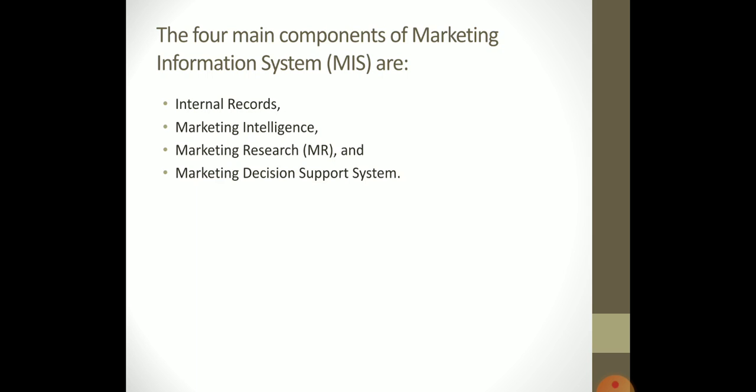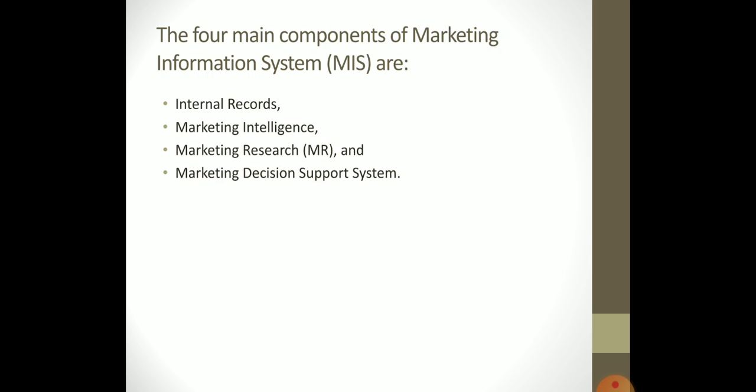It may be raw information, and this raw information needs to be sorted, collected, separated and used after that. So, marketing intelligence is also an important component of marketing information system.